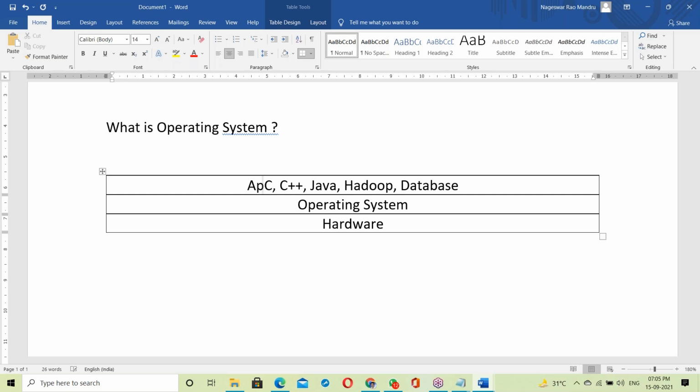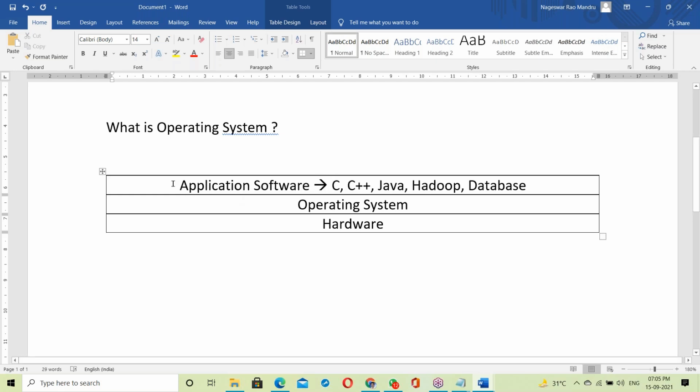C, Java, Hadoop, database: all these are application software. These application softwares work on top of the OS, running on top of the OS. That means the OS is giving the platform, giving a platform to run all of your programs.